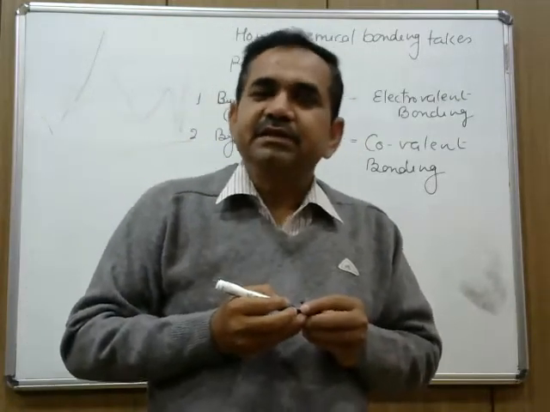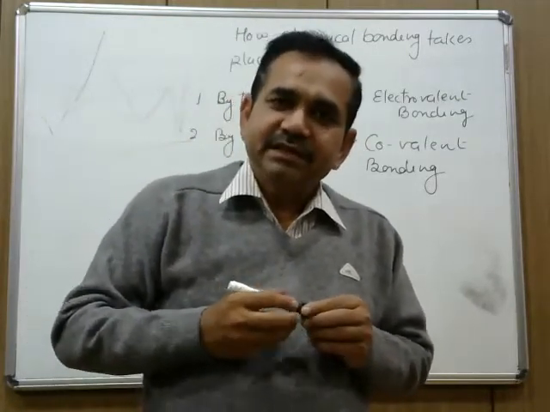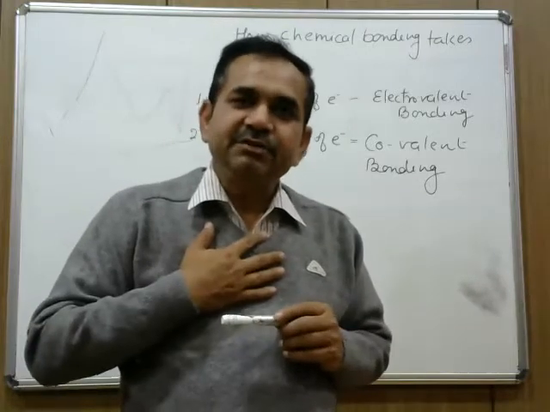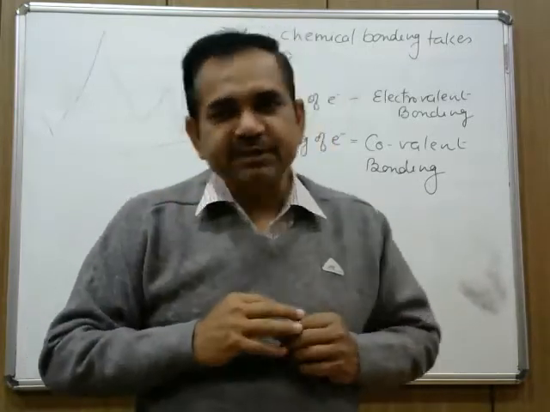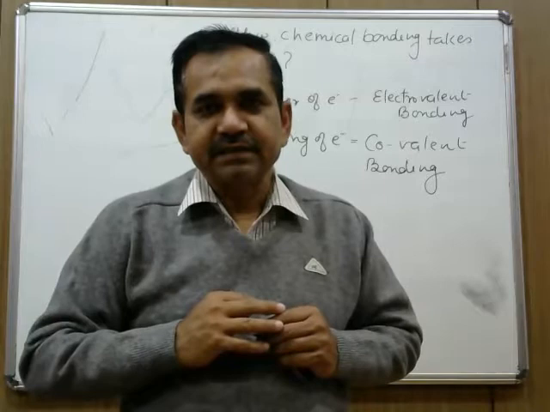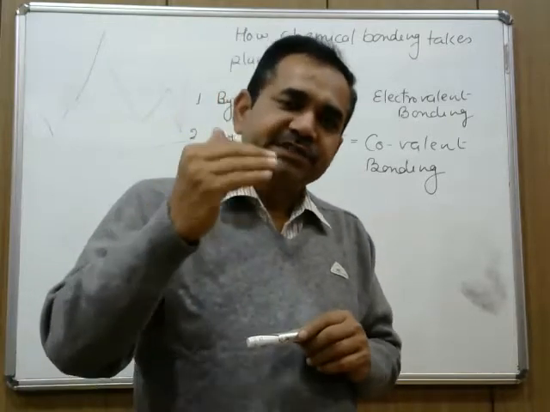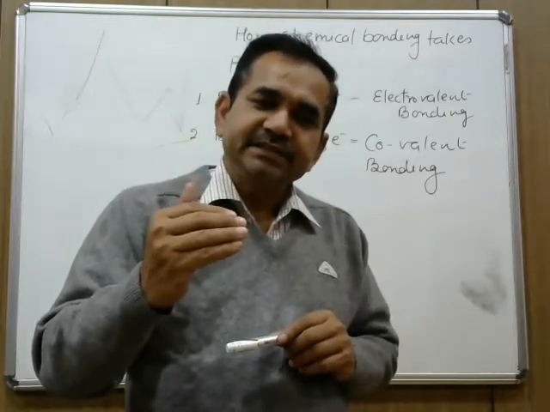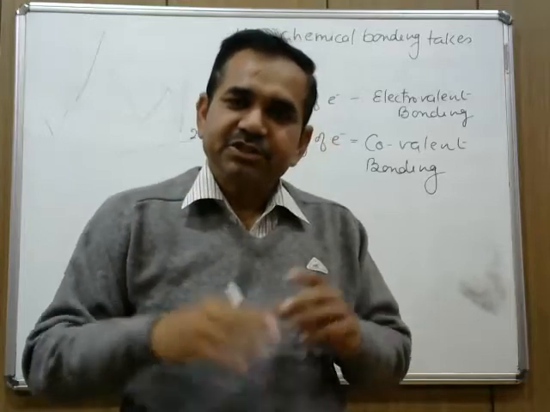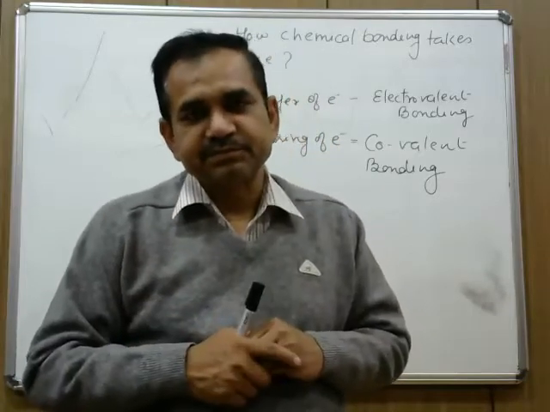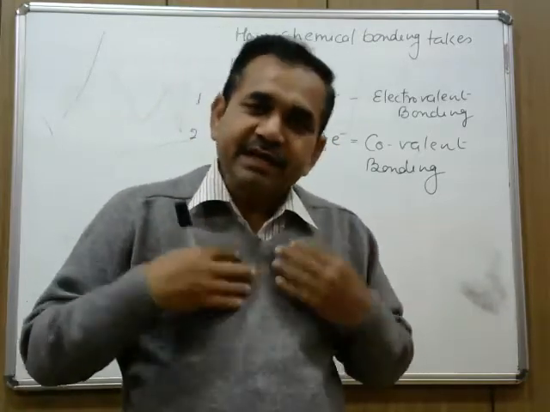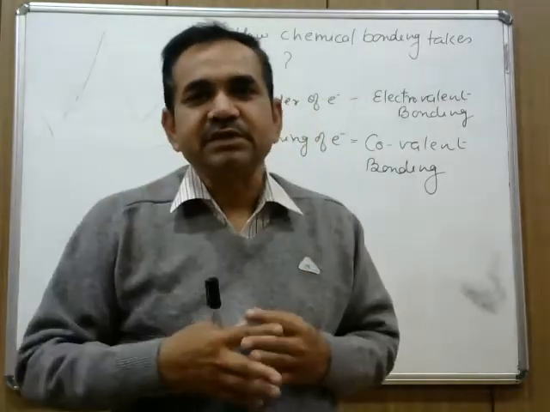A very simple example: I have 10 rupees, you have 10 rupees, and you wish to eat an ice cream which costs 20 rupees. So I give my 10 rupees to you.